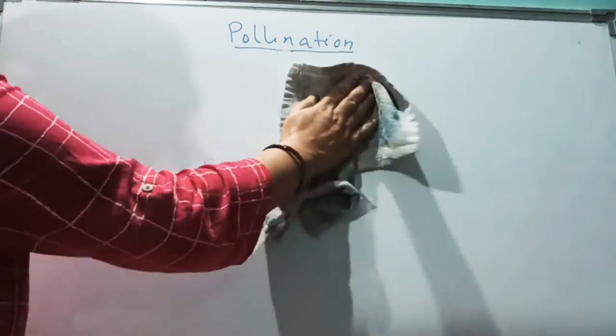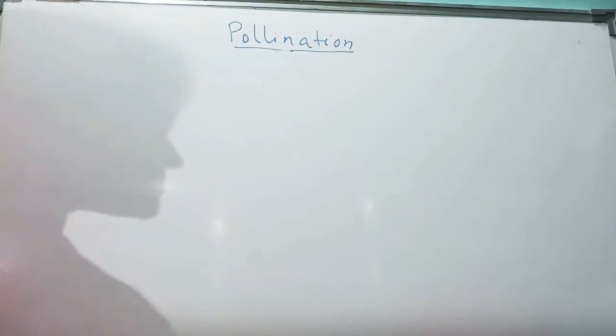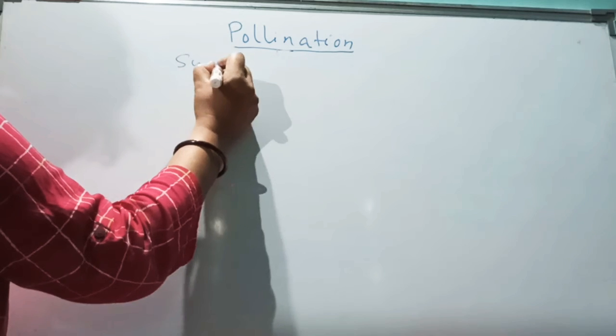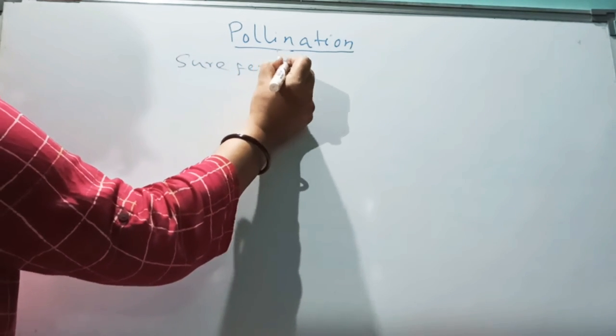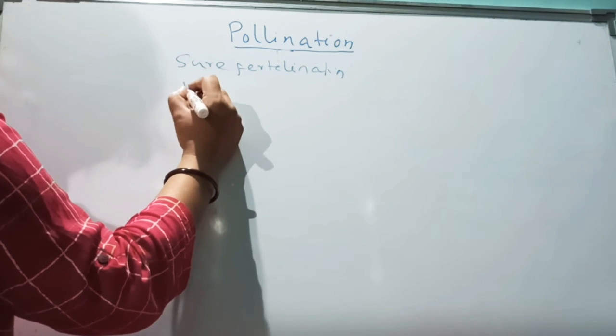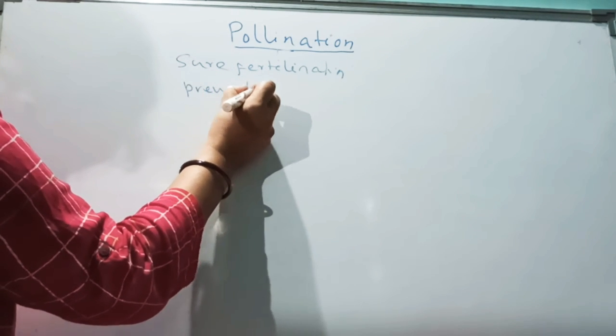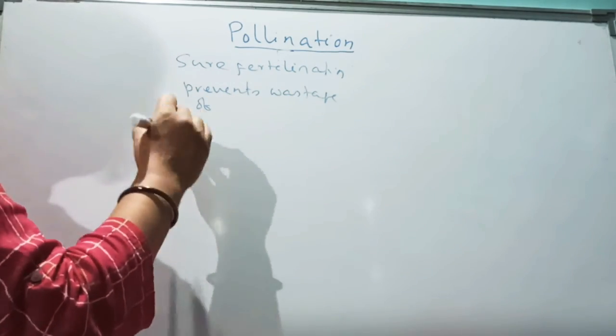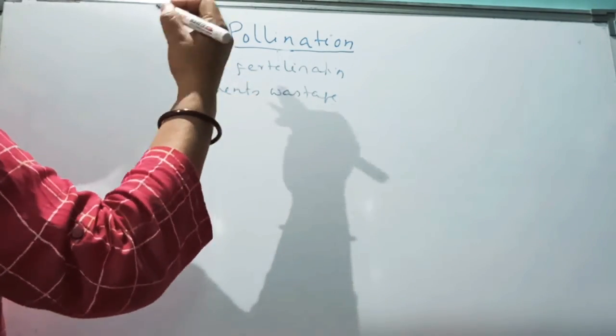Next, what is the significance of self-pollination? Self-pollination helps in sure fertilization. It prevents wastage of pollen grains, as pollen grains do not have to migrate to a very distant place.